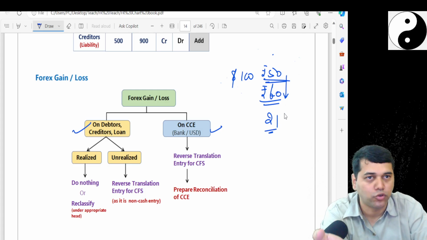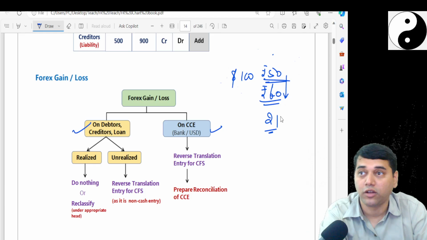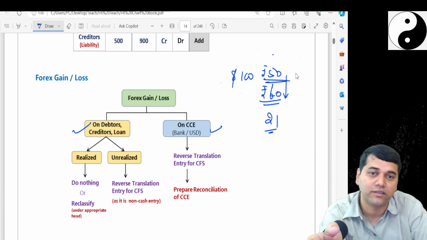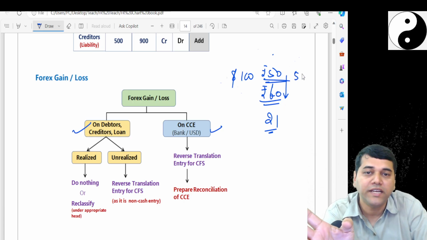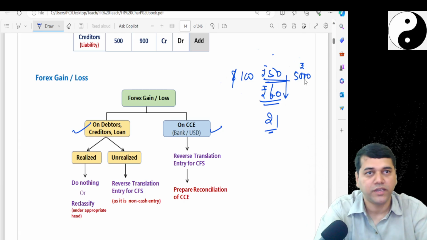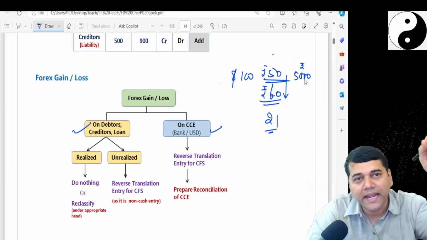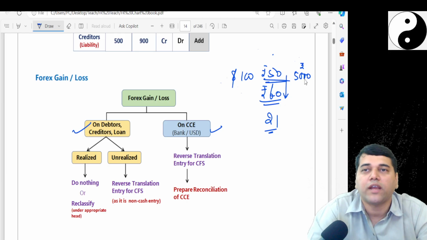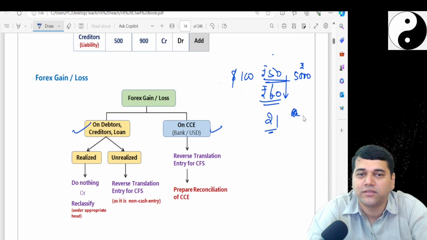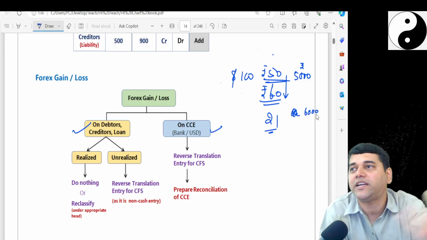See, initially when I sold, I passed one entry, customer account debit to sales. How much? $100. And the standard says, since the dollar is a foreign currency, convert into home currency. So I did 5,000 rupees. At the end of the year or before the end of the year, whatever it is, he paid me $100. But on that day, the dollar rate was 60. What accounting entry should I pass? Bank account debit how much? 6,000.